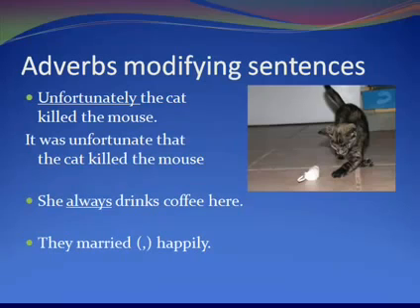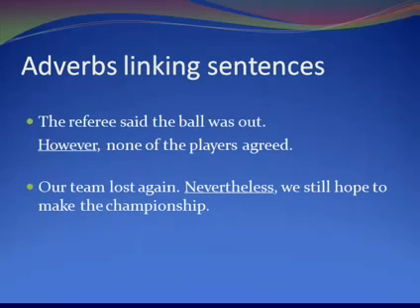Then it's an adverb modifying the verb, so it tells you the manner in which they married. But it can also mean that the speaker is happy that they married. So I am happy that they married happily. If the mother of the bride says that, she's relieved that they got married.